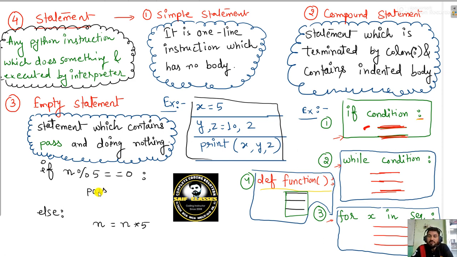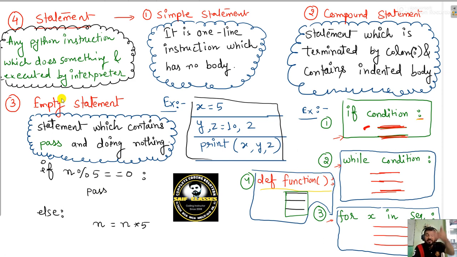No, it will not run. In Python, you cannot leave the body of any compound statement blank. It is allowed in C, C++, Java and JavaScript, but in Python, if you leave it blank, you will get an error. I will show you this if time permits. So these are the simple, compound and empty statements.